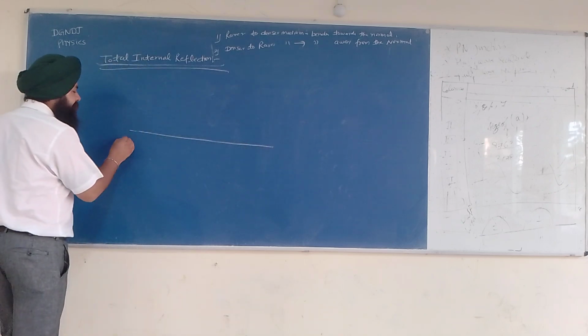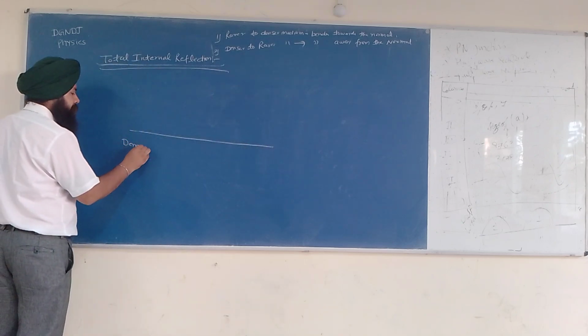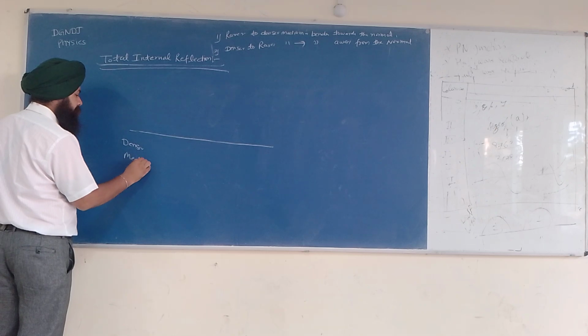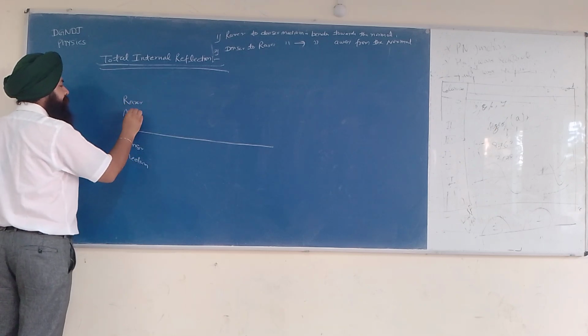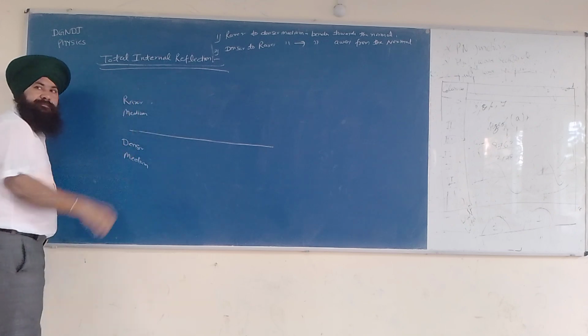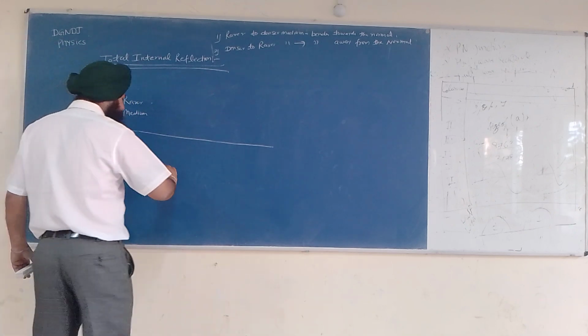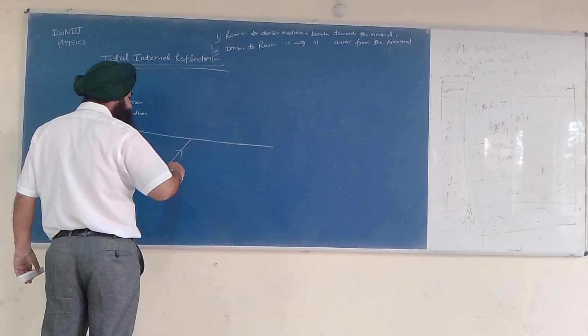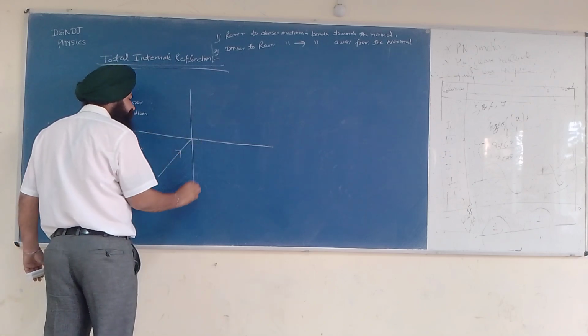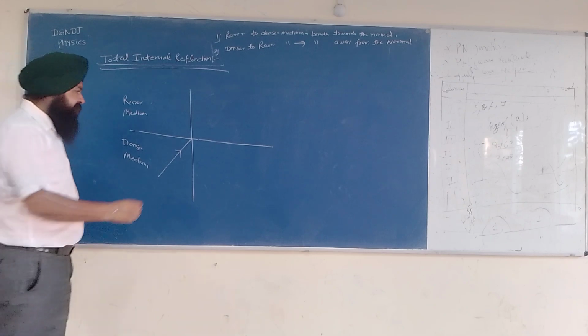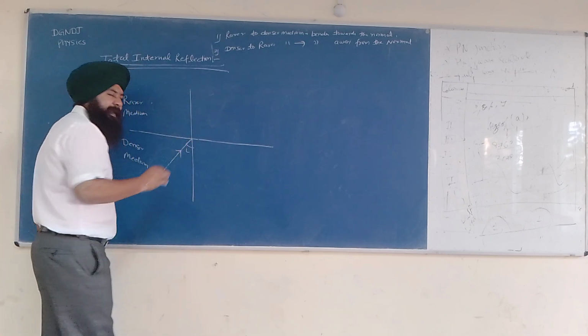Let us say this is a denser medium and this is the rarer medium. When the light passes from denser medium to rarer medium, what will happen? This is called the normal, and this angle is called the angle of incidence.